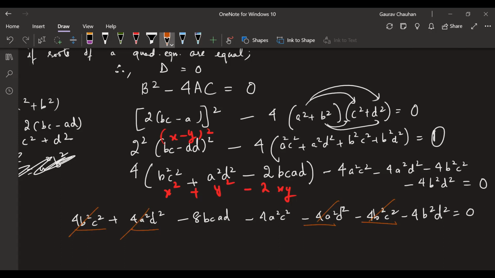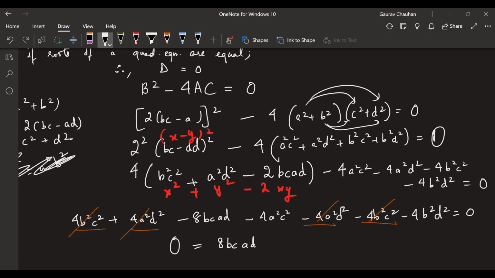Okay, now everything that is remaining has a minus sign. Three terms are remaining, and everything has a minus sign. I'm going to take everything to the right hand side. Is that okay? Everything will have a plus sign then. Fine? So I'm going to keep 0 on the left hand side, and the right hand side becomes